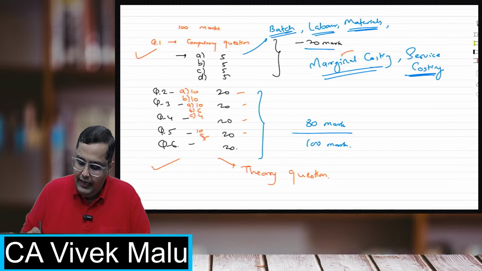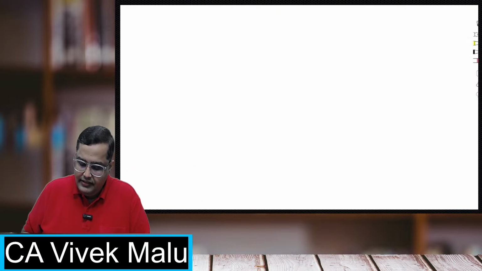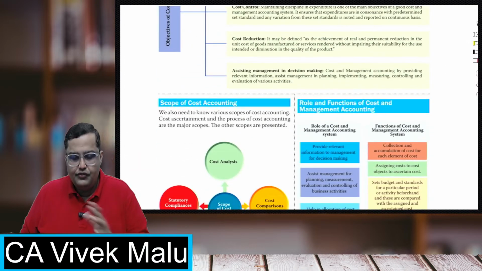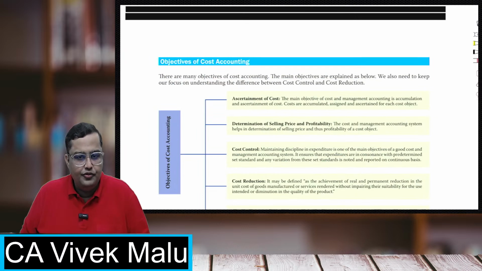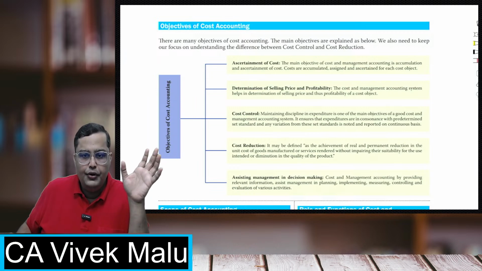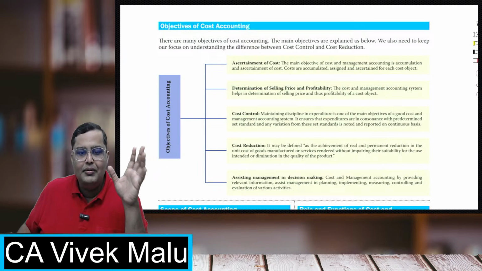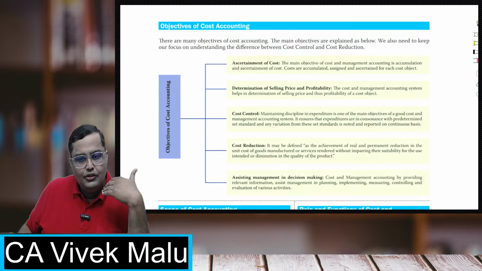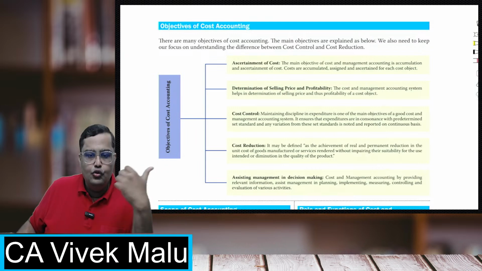Now, students, as you can see over here, this is the revision material, which will be shared in your groups also. I hope all of you have registered with the Google form which was shared. Those who haven't registered yet, kindly register so that you'll get added to the group and you'll be getting all these notes and everything.